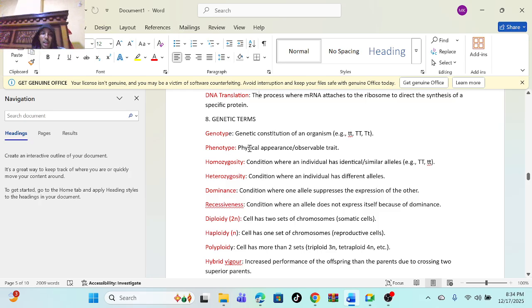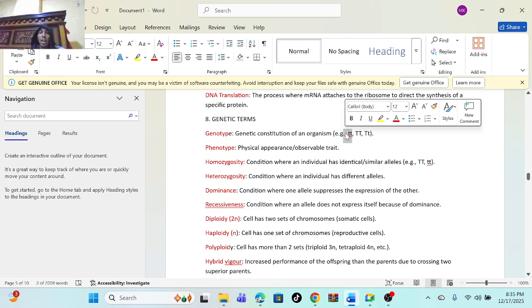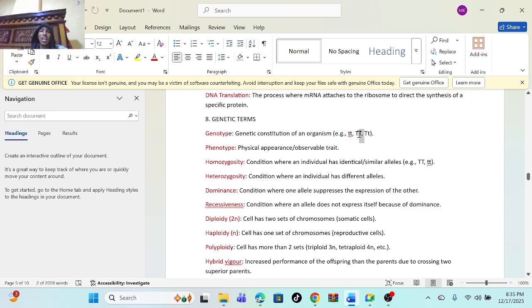Number one is genotype. Genotype is the genetic constitution of an organism. What genetics does this organism have? Is it tall? Is it short? Or is it in the middle? Either a tree is tall, or a person is tall, short or in the middle. If short we use small t. If tall we use capital T. If in the middle we use Tt. Number two is the phenotype.